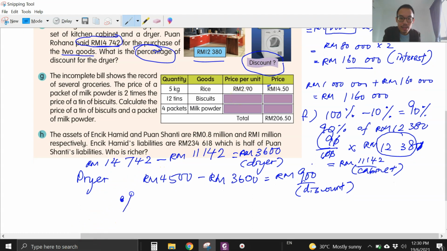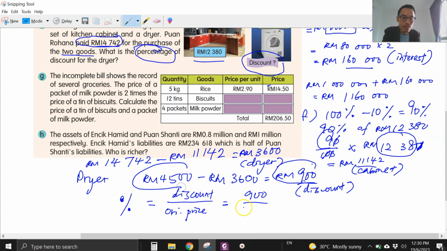So what we do is, the percentage peratus equals the discount amount over the original price. So the discount is 900. Original amount is 4,500. Cross two zeros top and bottom. Divide 9 is 1.